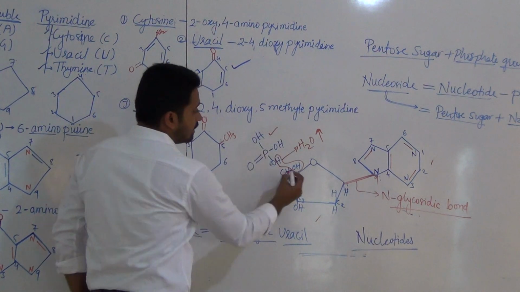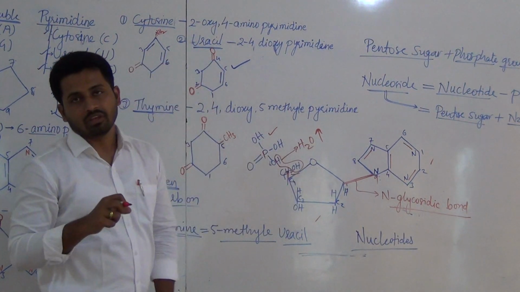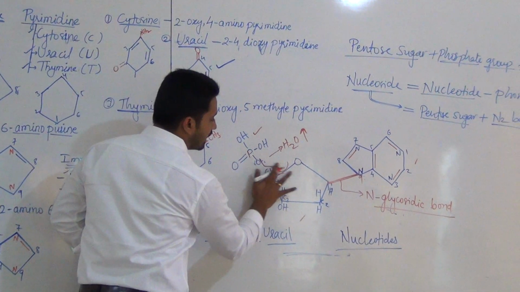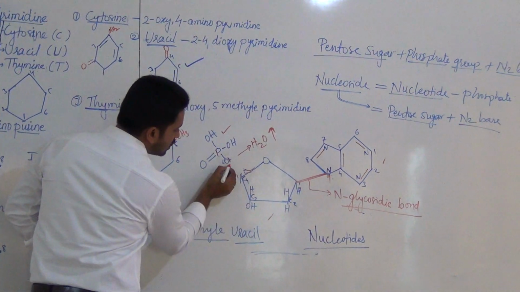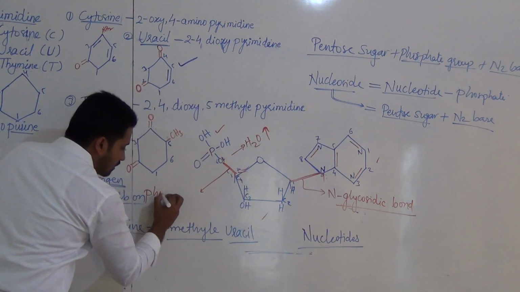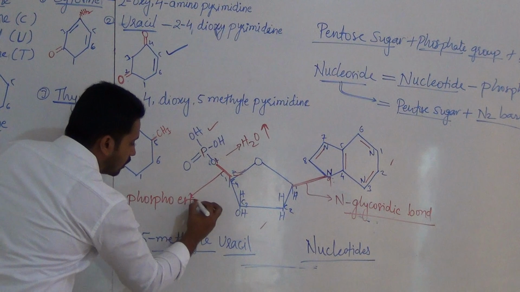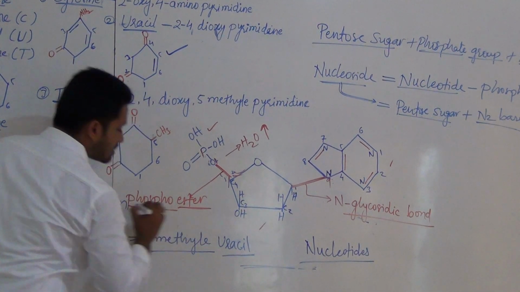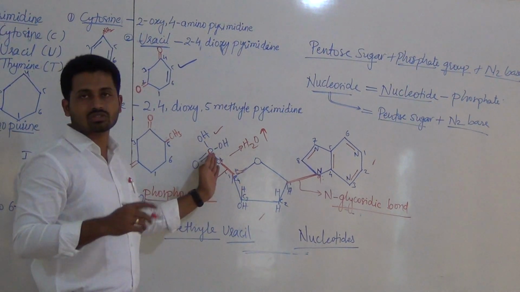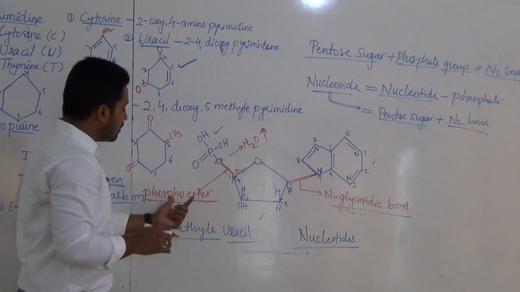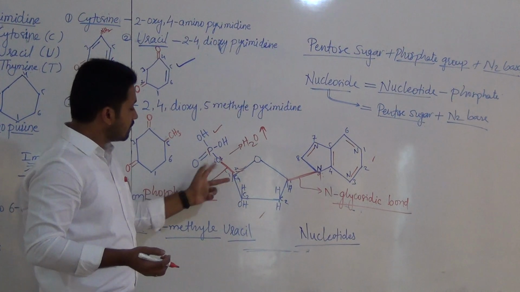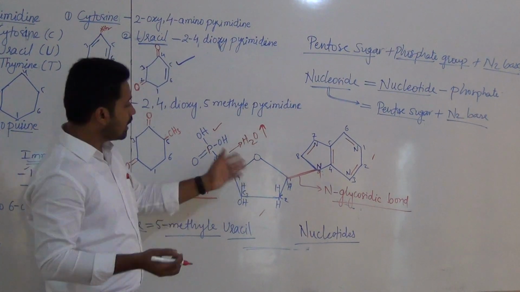Remember, this is acid and here OH means that is alcoholic group. Whenever acid and alcoholic group join, bond formation takes place that we call phosphoester bond. The bond formation takes place by the combination of acid and alcohol. There is OH here and here there is phosphorus H. So the bond formed is called phosphoester bond. So this is formation of phosphoester bond between sugar and phosphate.